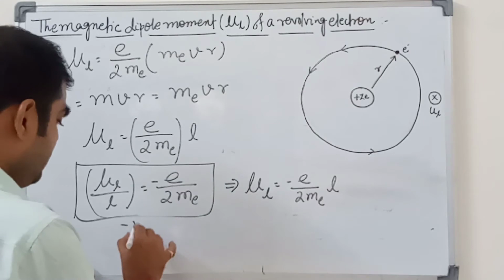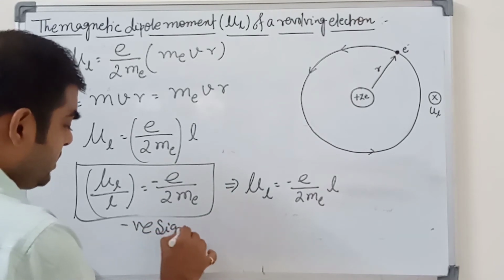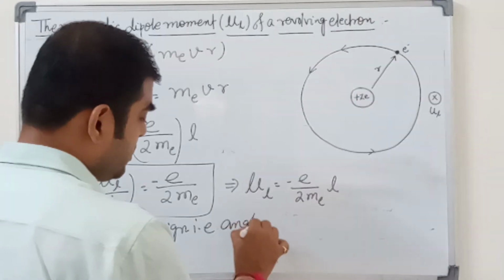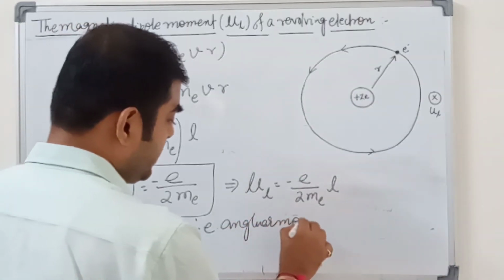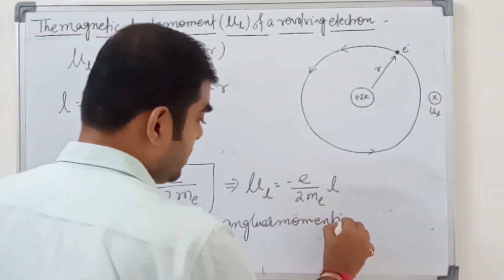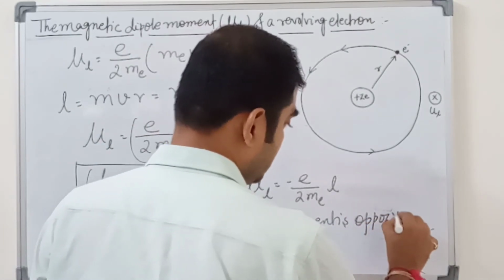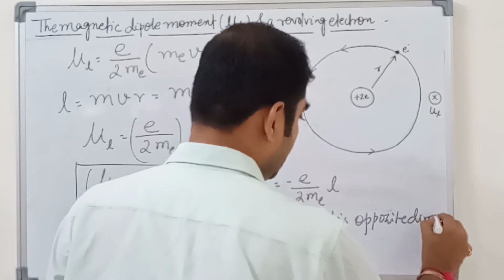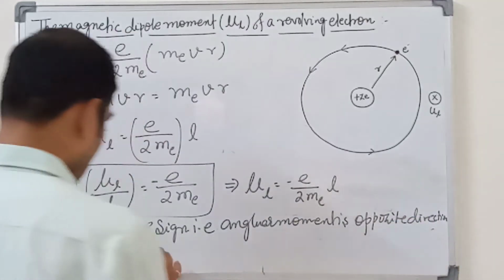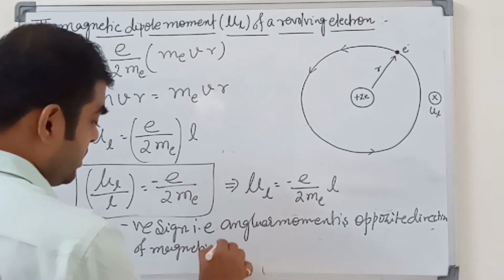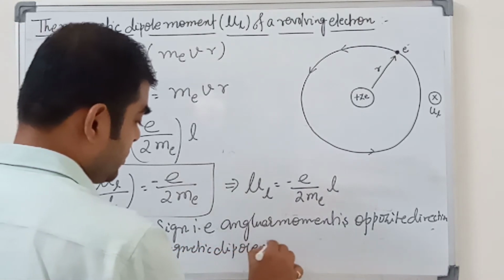Negative sign means the angular momentum is opposite in direction to the magnetic dipole moment.